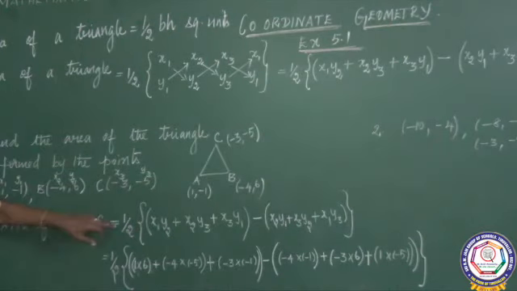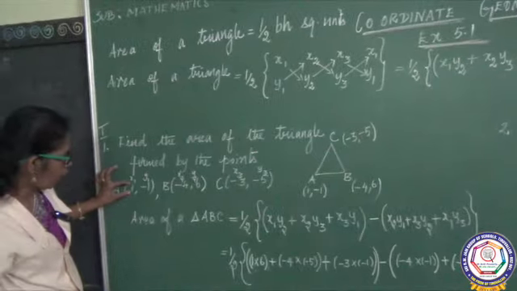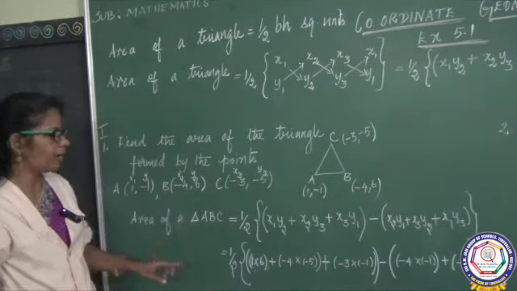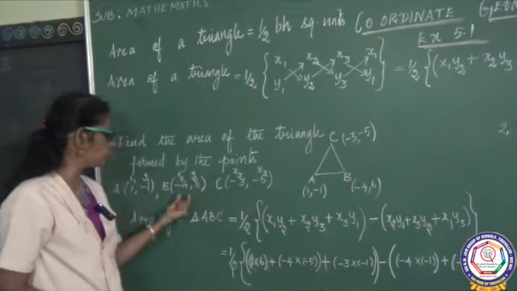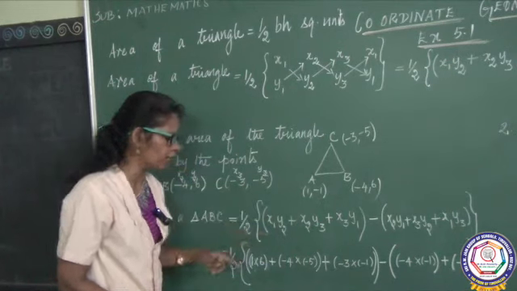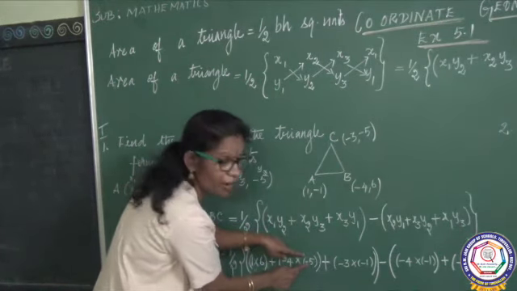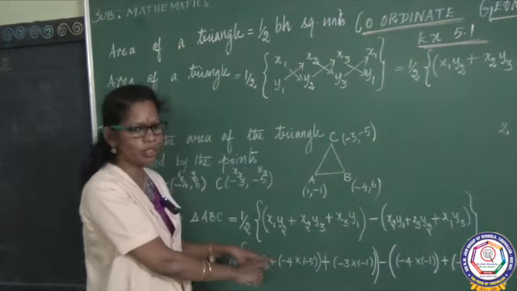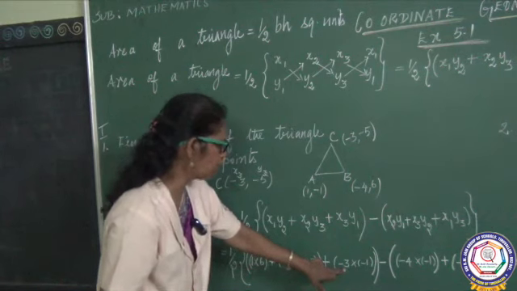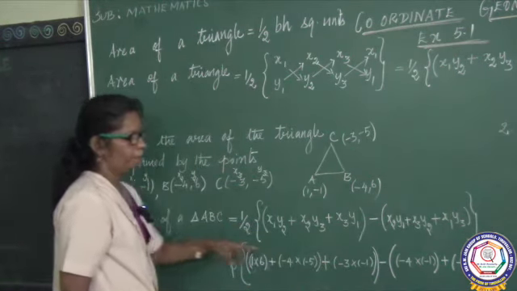Again I repeat, x1 into y2. Your x1 is 1, your y2 is 6, so 1 into 6. Next, x2 is minus 4, y3 is minus 5. Minus, here a multiplication symbol is there, and two operations should not come together, so I use the bracket. Plus minus 3, that is x3 into minus 1.